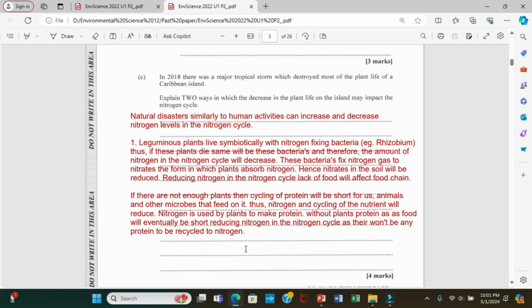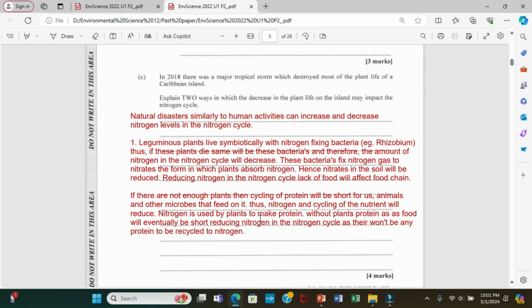So that's negative. Now the second point, it says if there are not enough plants, then cycling of protein will be short for us, animals, and other microbes that feed on it. Thus, nitrogen and cycling of nutrients will reduce. Nitrogen is used by plants to make protein. Without plant protein as food, it will eventually be short, reducing nitrogen in the nitrogen cycle, as there won't be any protein to be recycled to nitrogen.